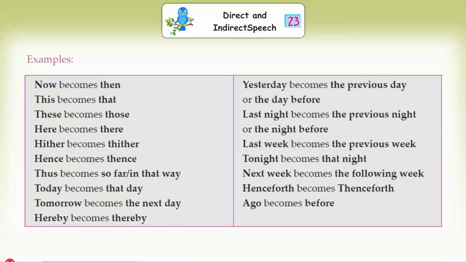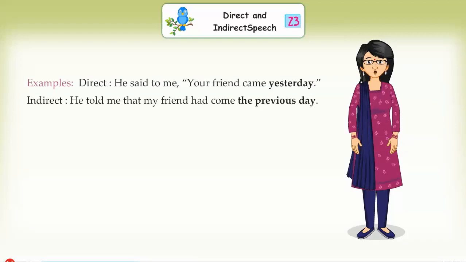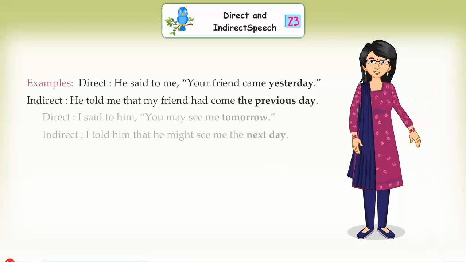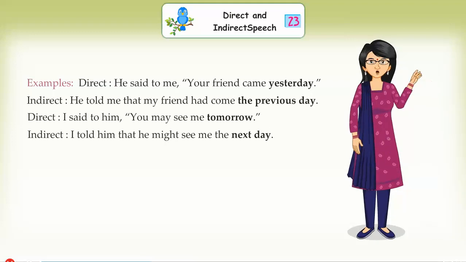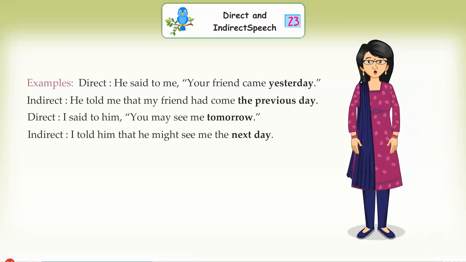Examples. Direct: He said to me, "Your friend came yesterday." In indirect: He told me that my friend had come the previous day. Direct: I said to him, "You may see me tomorrow." In indirect: I told him that he might see me the next day.